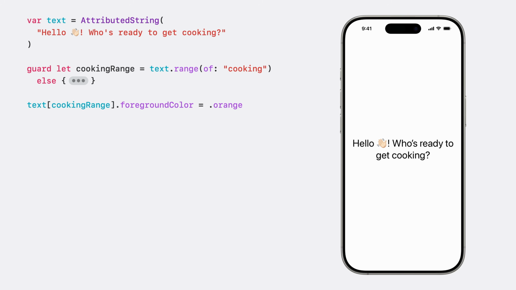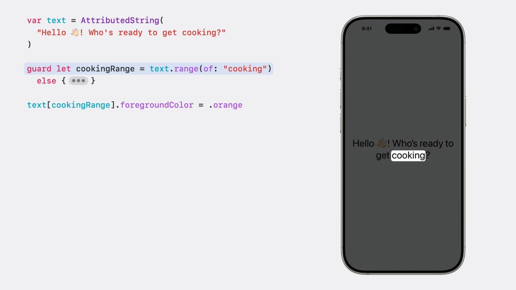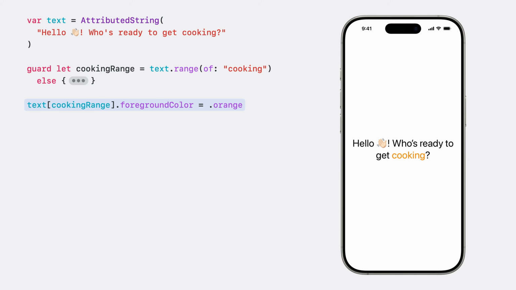You've likely used a single range in attributed string APIs or other collection APIs before. A single range allows you to slice a portion of an attributed string and perform an action over that single chunk. For example, attributed string provides APIs that allow you to quickly apply an attribute to a portion of text all at once. I've used the range of API to find the range of the text cooking in my attributed string. Next, I use the subscript operator to slice the attributed string with that range to make the entire word cooking orange. However, an attributed string sliced with just one range isn't enough to represent selections in a text editor that works for all languages.